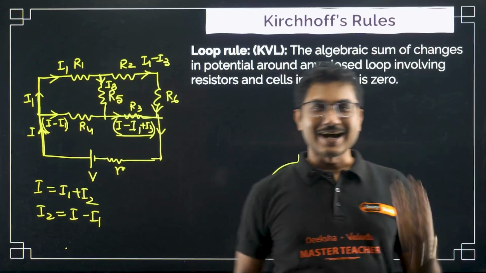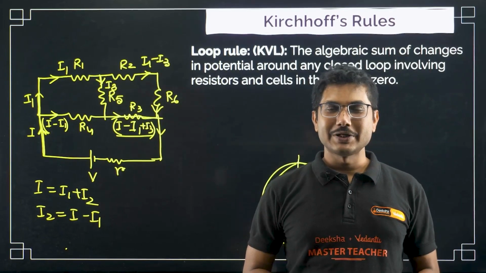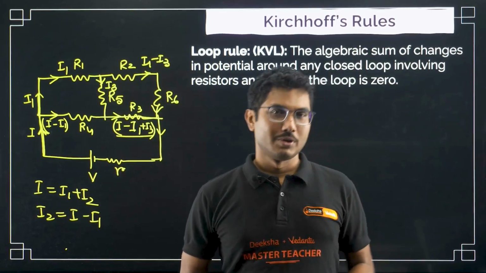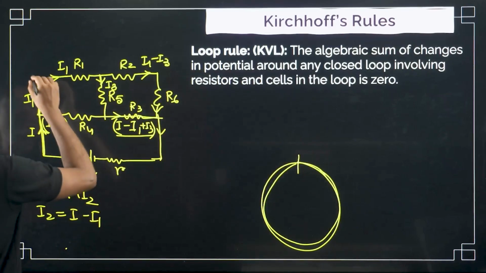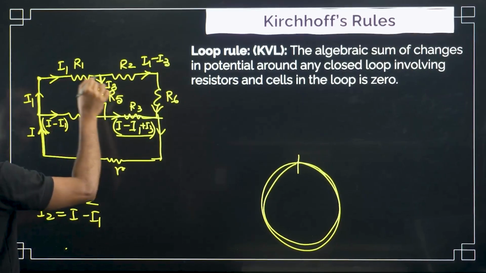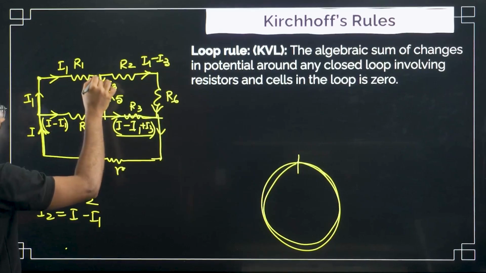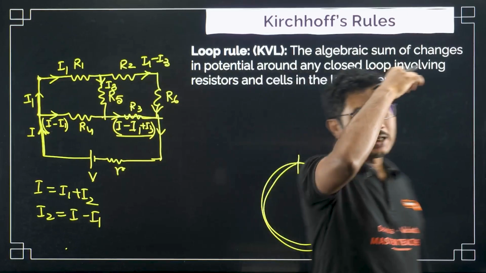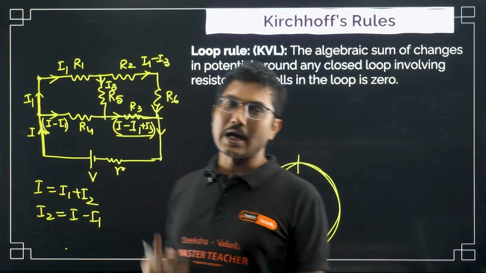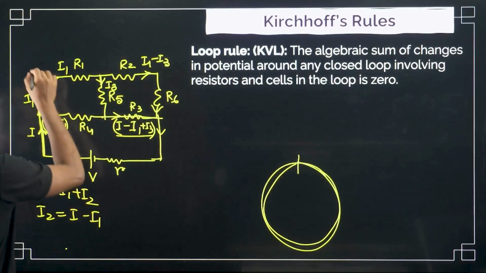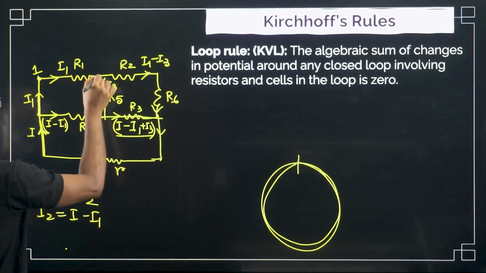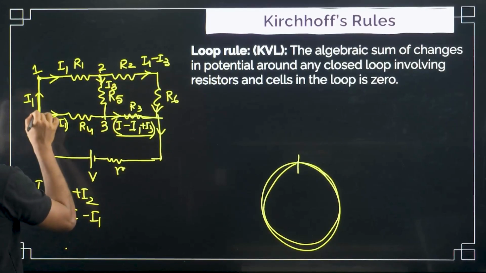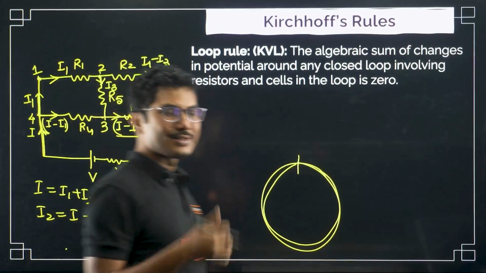Sometimes you start a chapter and then you realize that this chapter is not completed. I have to go back to the same chapter again and again, and then you are stuck in a loop, right? So loop means something which starts at some point and you have to find a path through which you can reach the same point. So starting point and ending point are same. Those paths are called a loop. For example, if you start from 1, you can go to here, say this is 2, you can come here 3, and you can come back to 4, and then again you can go back to 1. So this is one loop.